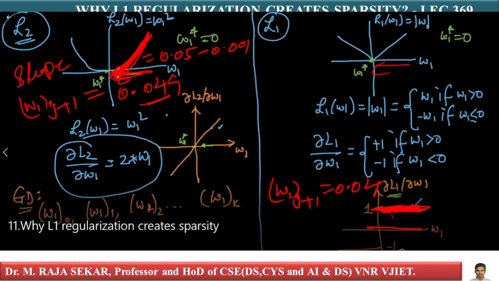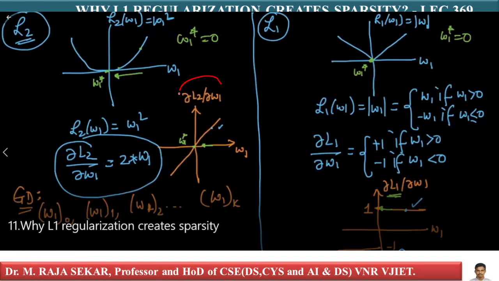In L2 regularization, I must compare derivatives. What happens? This dou L2 by dou W1 value is decreasing. Just see, it's decreasing. Here it is constant. This is dou L2 by dou W1, and this is dou L1 by dou W1. For dou L2 by dou W1, your gradient or slope is decreasing. For L1, your derivative or gradient or slope is constant. Sometimes people use gradient and slope interchangeably; I can say gradient equals slope.